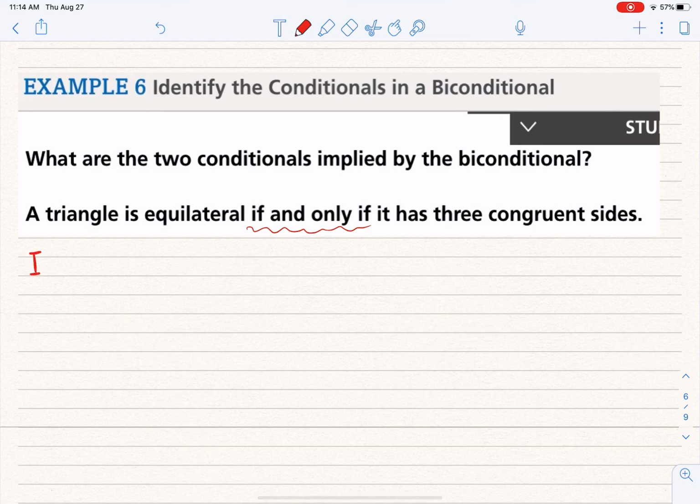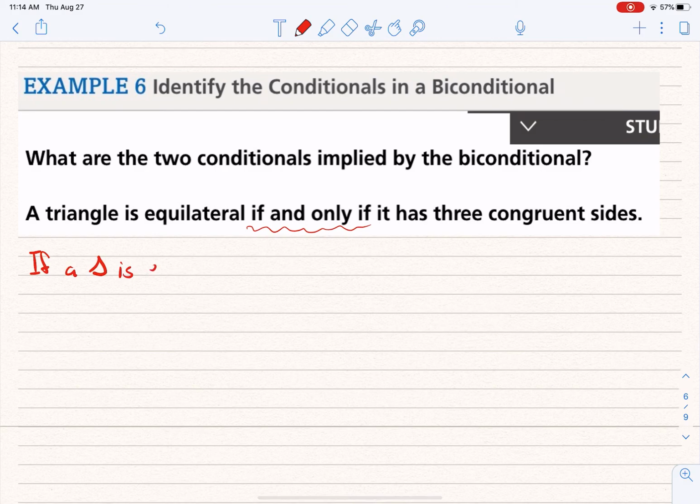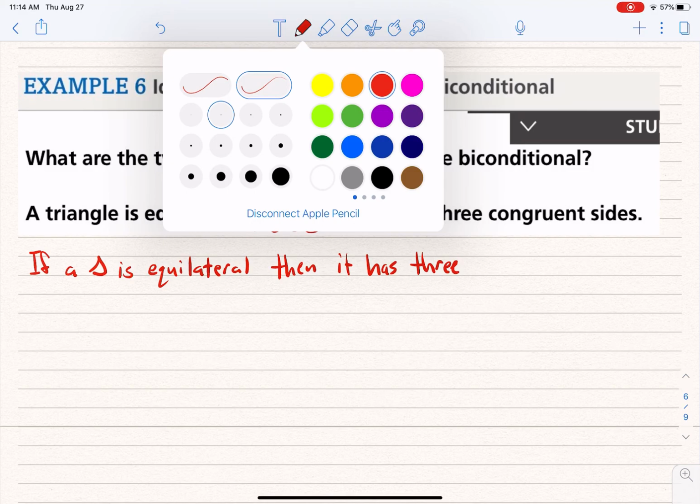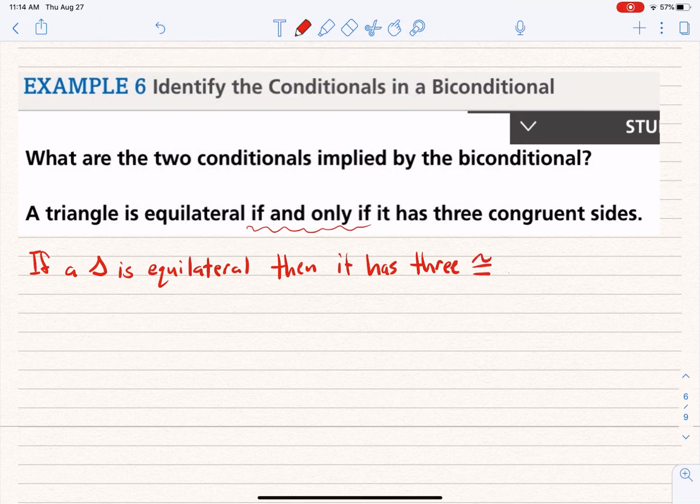You could say, if a triangle is equilateral, then it has 3 congruent sides. I'm just going to use the symbol, save myself a little bit of room, congruent sides. Okay? If a triangle is equilateral, then it has 3 congruent sides.